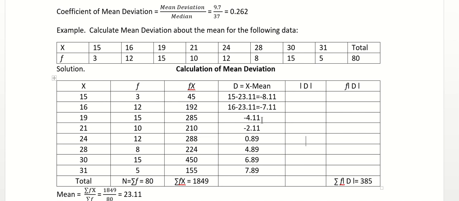The next step is we need to remove all the negative signs. We will calculate absolute value of d. Okay. For absolute value of d, we will remove all the negative signs. So this becomes 8.11, 7.11, 4.11, 2.11, 0.89. I'll just copy paste it.